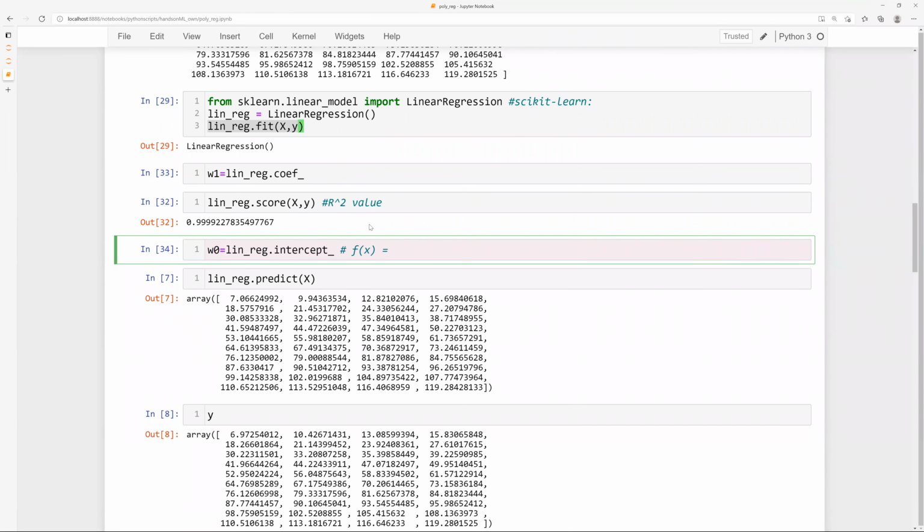So f(x) is equal to w1 x plus w0, is that correct? That is what f(x) is. You could possibly use this to create the values of y corresponding to this, but you don't have to do that.